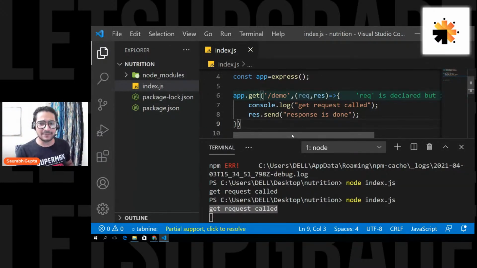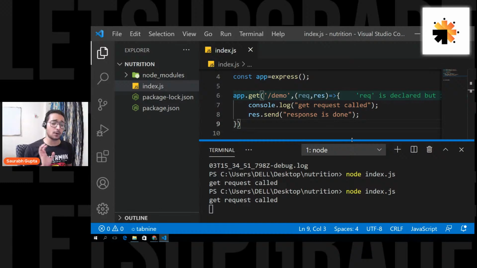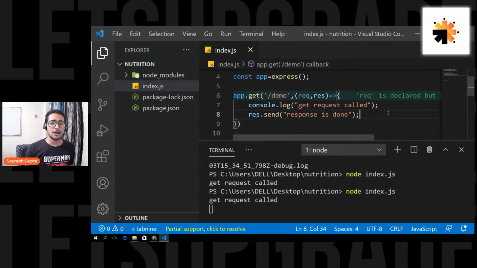Okay, so pretty basic, pretty simple. Now you can see there is one problem that I'm facing here, and the problem is whenever I make any changes in my program, I have to again quit my program here by using Control C and again run it using node index.js. We can actually solve that.